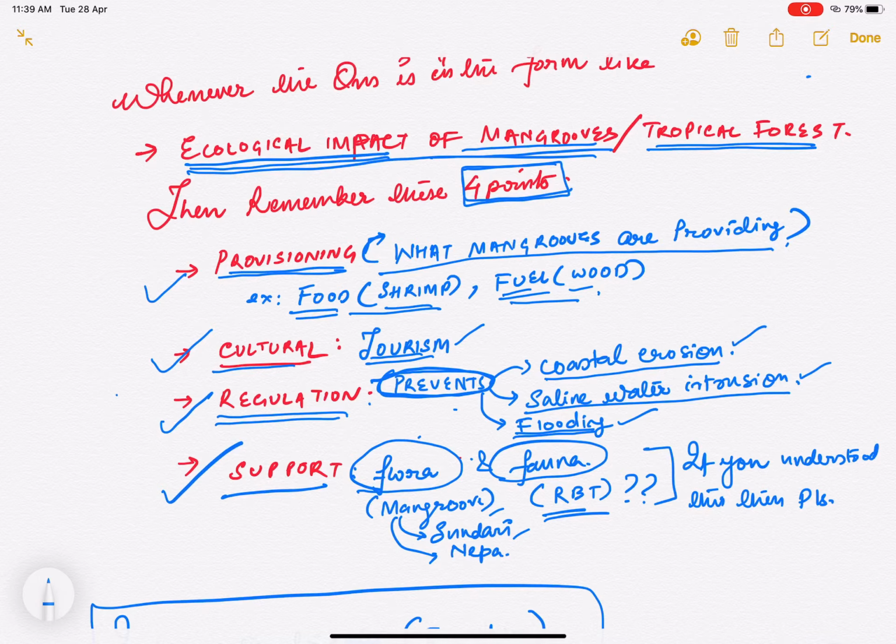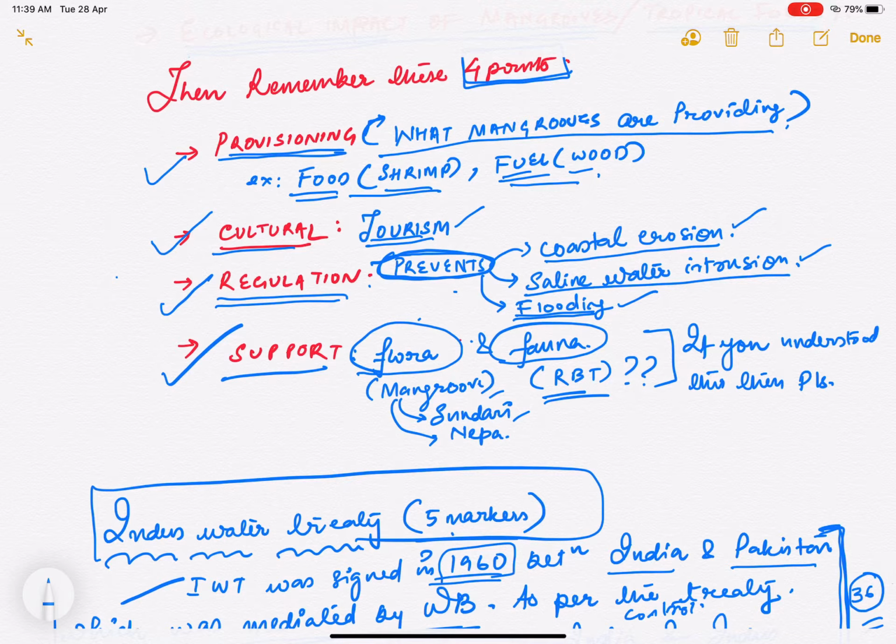Next is your support services. Now, what support are they providing? They are providing support to the flora and they are providing support to the fauna. What is the flora? Mangroves. Example, Sundari, Nipa. And what is the fauna? It's the RBT. Now, if you understand this, please tell me in the comment section what RBT means.